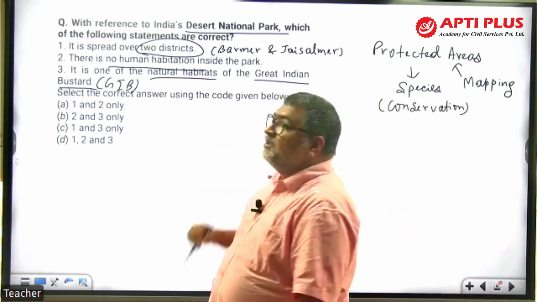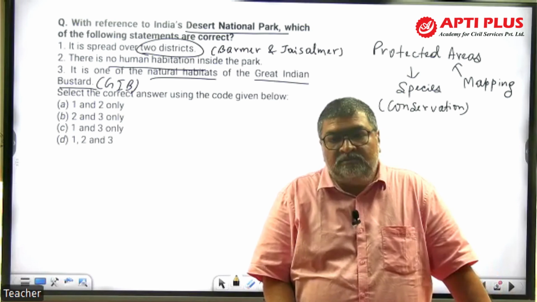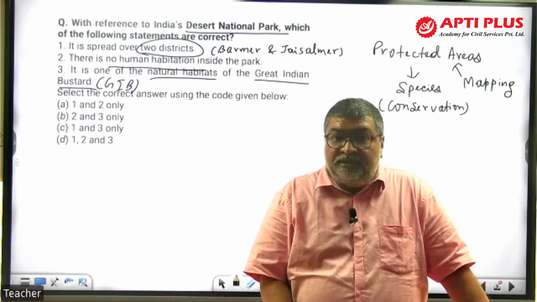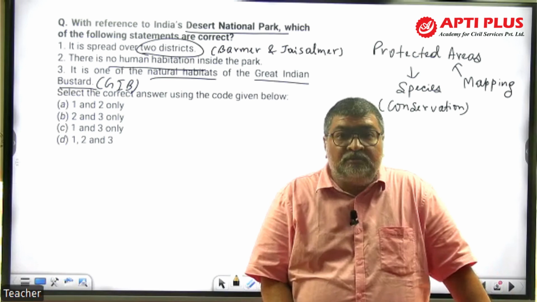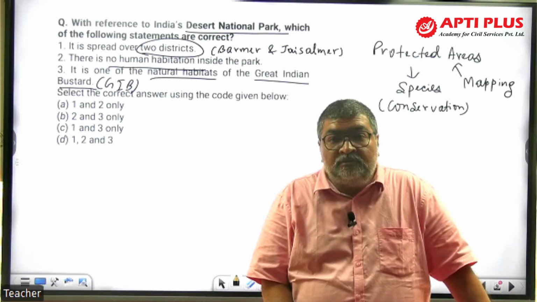So GIB, Great Indian Bustard, is rated critically endangered by the IUCN, right? There's a project for the revival and increasing the population of GIB. Project Godawan. Godawan is a name in Rajasthan. It's a Godawan. Project Godawan.